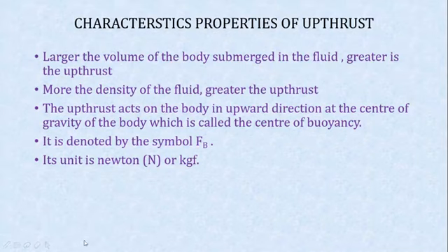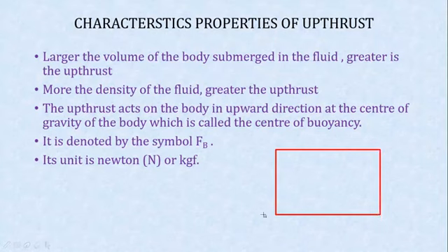Now, upthrust acts on a body in the upward direction at the center of gravity of the body. You must know center of gravity. See, it is the point where the whole mass of the body appears to act, and we can balance the body at this point. If I draw this rectangle, let us consider we have a rectangular book.